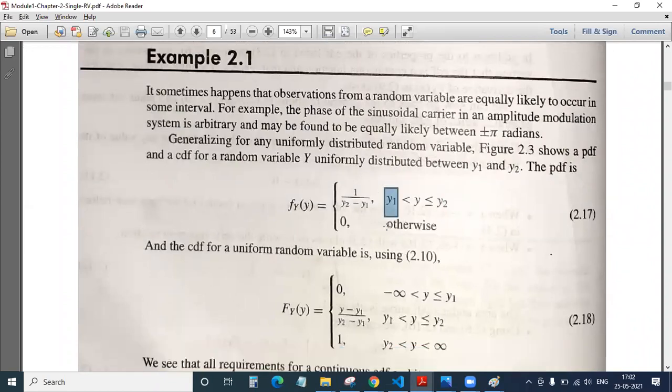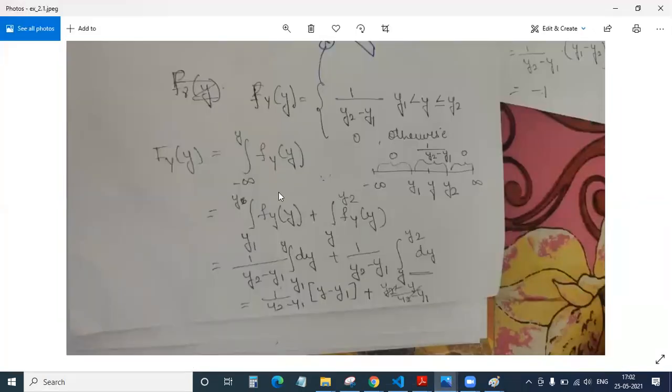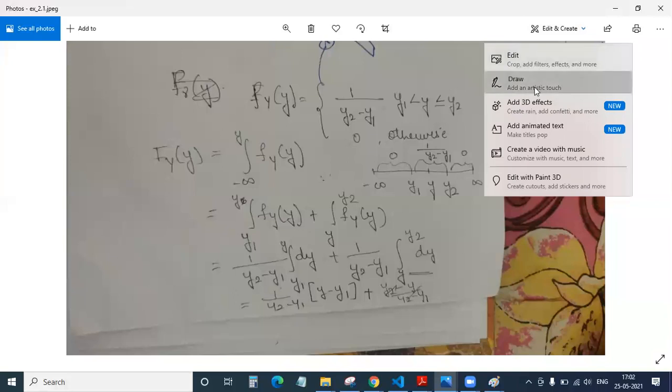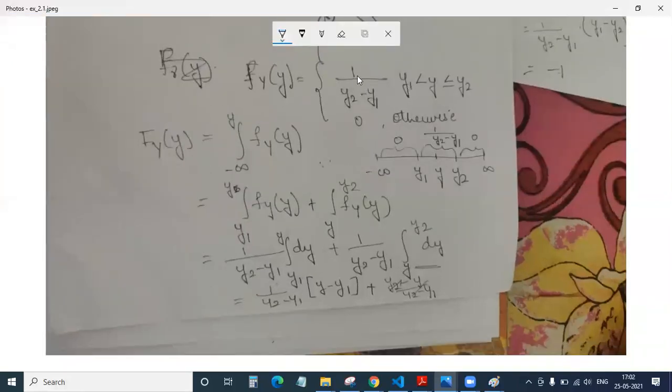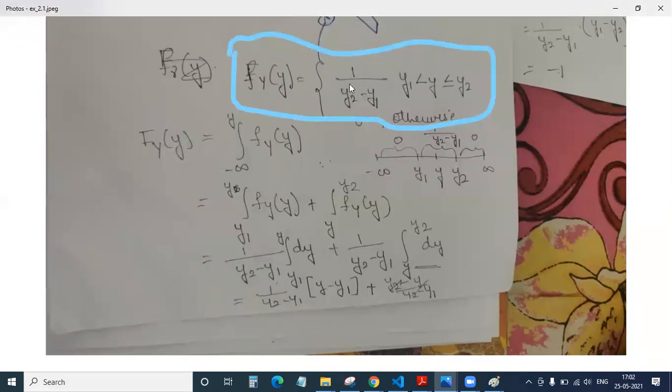So the only small thing we need to do now is integrate this term in between these limits. So that is what we will be doing now. Please concentrate here. This is what has been given in the problem. And you already know the formula: FY(y) is equal to the integral from minus infinity to y of fY with respect to y.